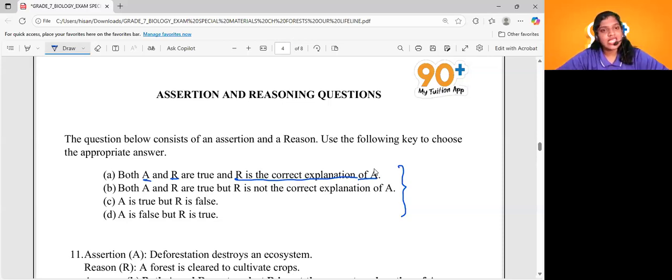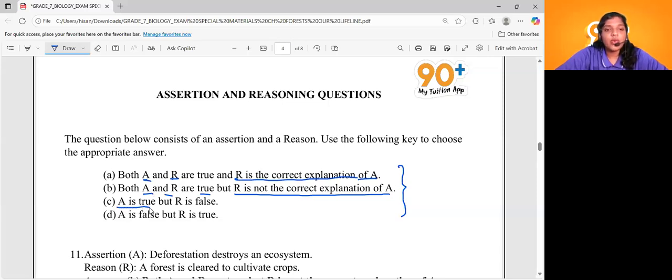Then the answer will be option A. If both A and R are true, but R is not the correct explanation, if the two statements are correct but have nothing to do with each other, then it will be option B: both A and R are true, but R is not the correct explanation of A. What about C?